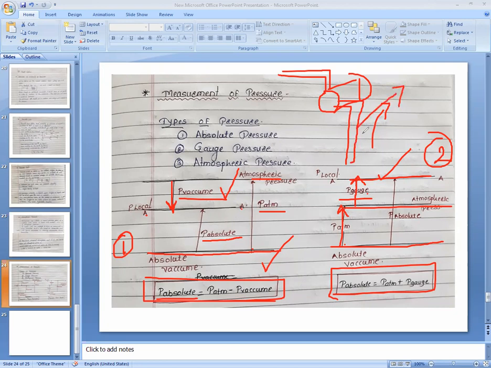If you measure the pressure at this pipe, the first figure applies, and if you measure the pressure at this point, the second figure applies. In the next lecture we will discuss this concept thoroughly and see the different pressure measuring devices. Until then, please keep watching our video.